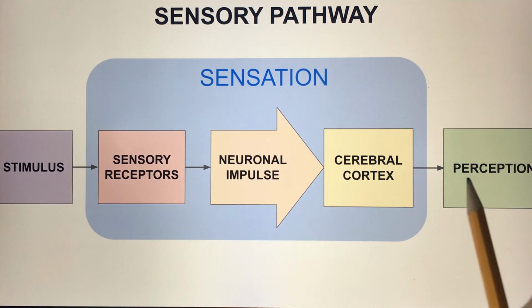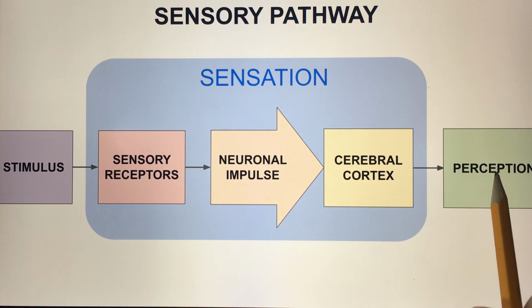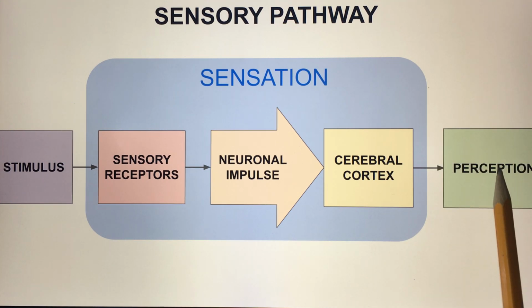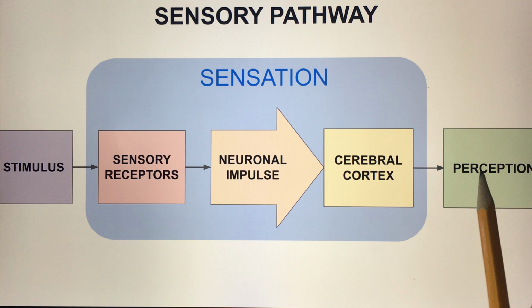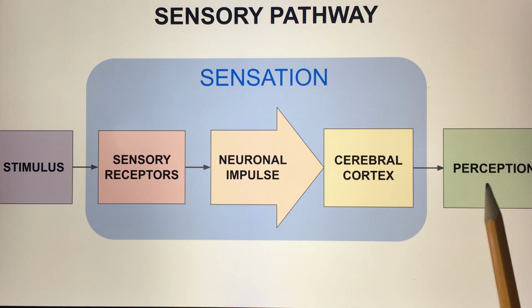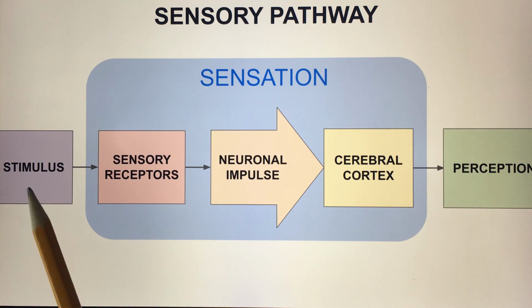And the cerebral cortex will create a perception. We're going to smell the flowers, and we're going to experience the beautiful smell of flowers. That's going to be the perception of that. The experience that we have within our bodies, we usually can share with other people, but we don't know exactly how they experience it, though we can agree whether the smell is pleasant or not pleasant. So that's a perception, our experience of that stimulus.